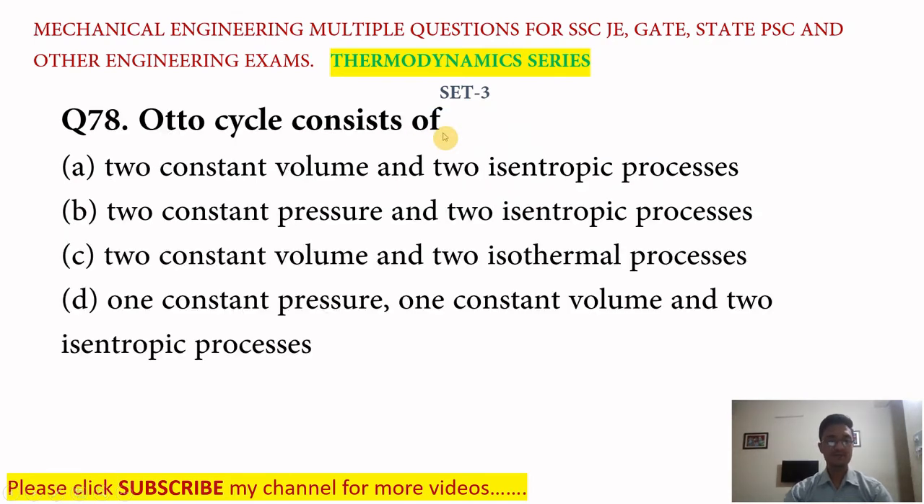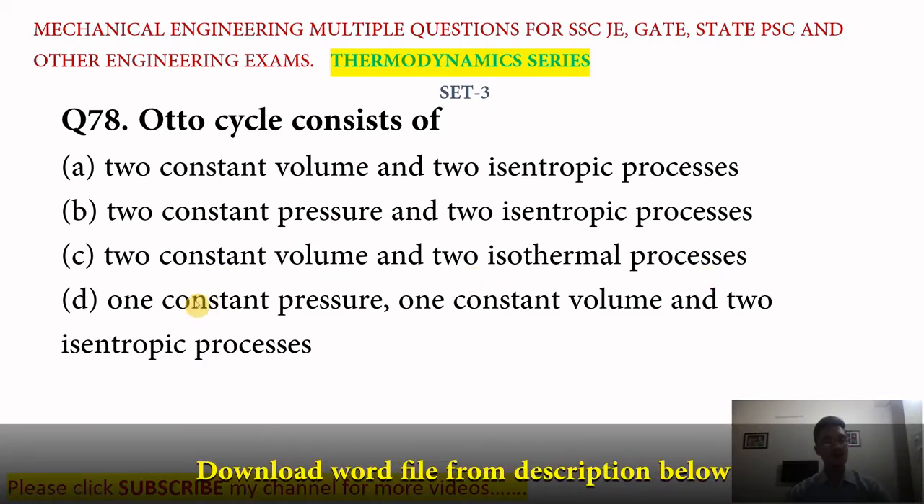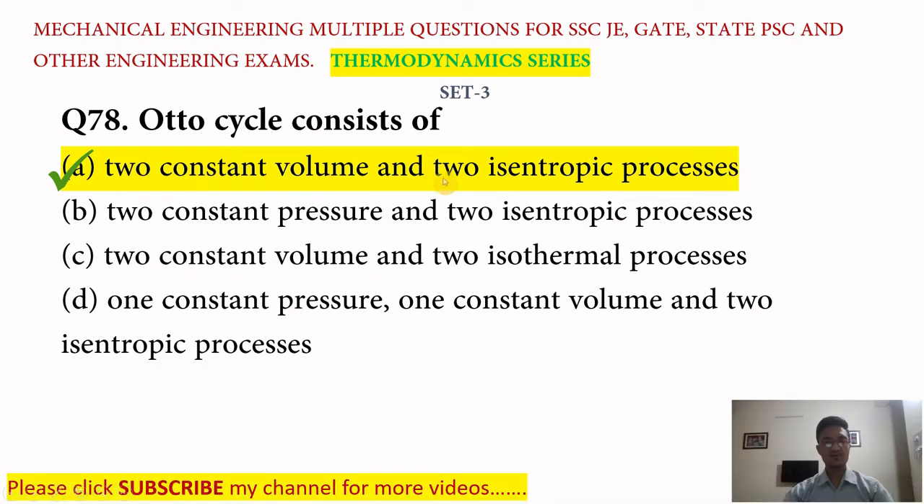Next question is, Otto cycle consists of, we have four options here. Option A, two constant volume and two isentropic processes. Option B, two constant pressure and two isentropic processes. Option C, two constant volume and two isothermal processes. Option D, one constant pressure, one constant volume and two isentropic processes. So its answer is A, two constant volume and two isentropic processes. Otto cycle consists of two constant volume and two isentropic processes.